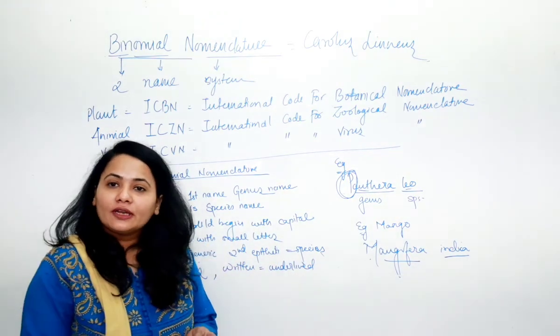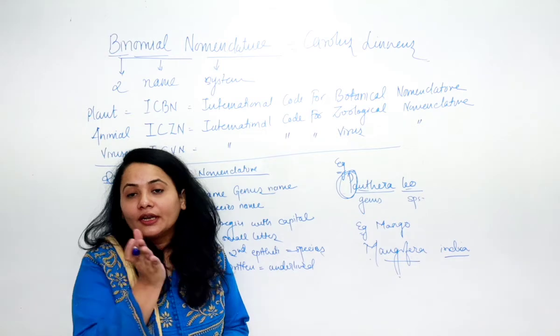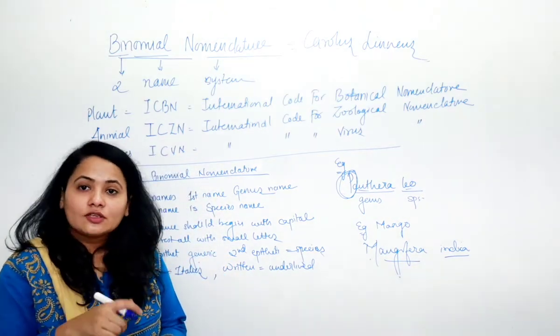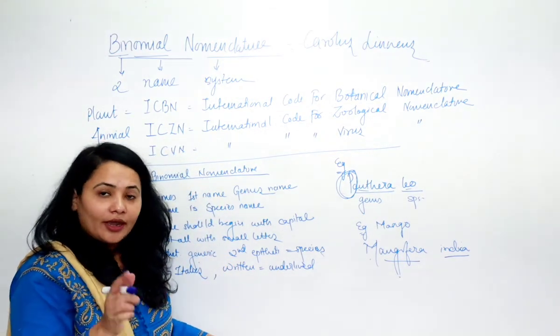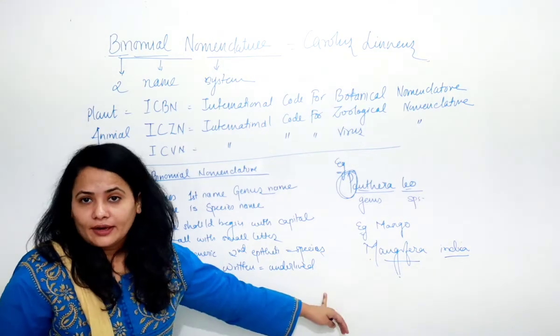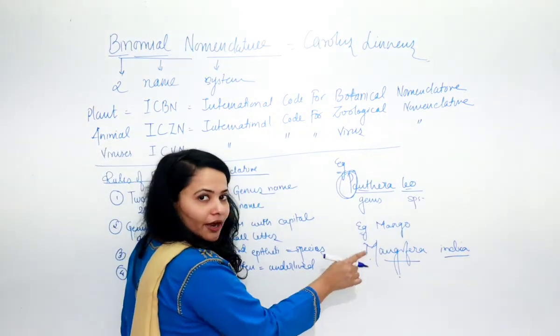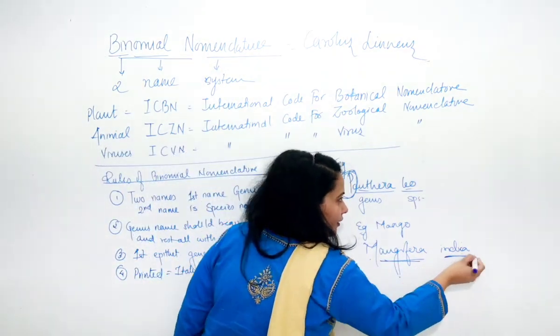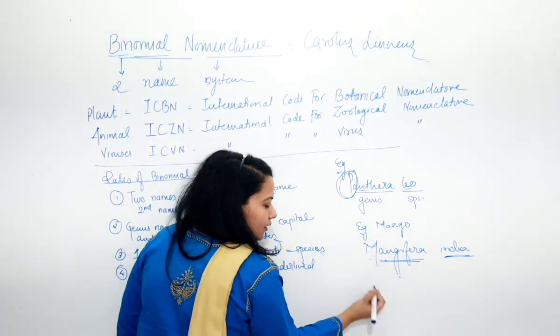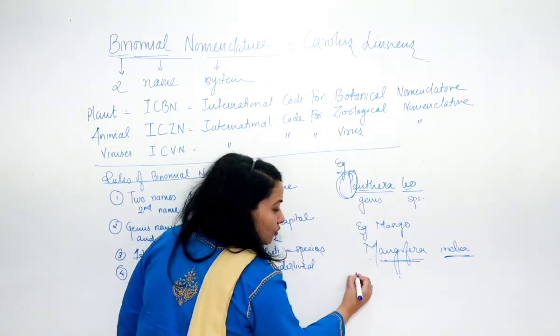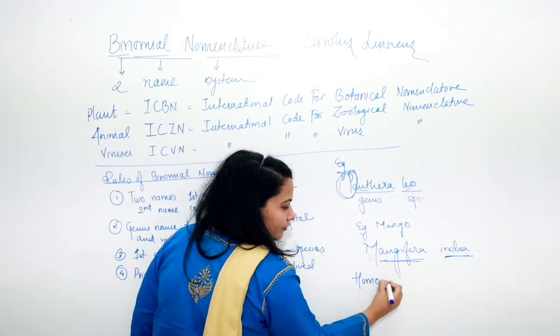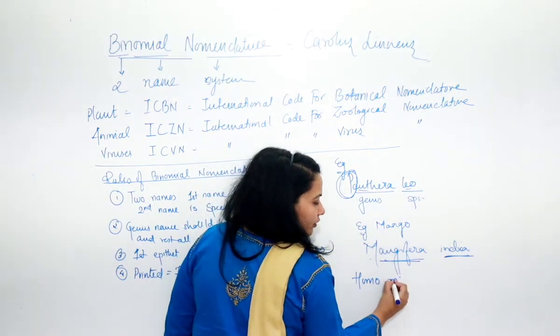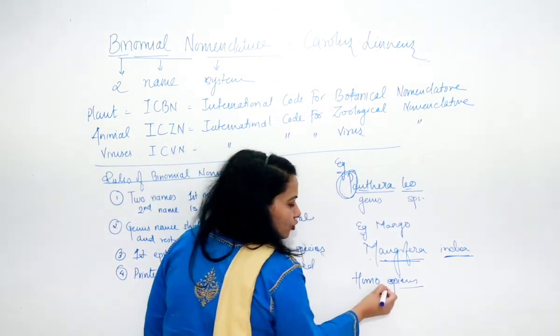Suppose you are printing that name, you will be printing it in italics. And suppose you are writing that name, then you will underline that name. Like suppose Mangifera indica, I have written this name, so I have to underline it. If I am writing another name, let's say Homo sapiens, that is the scientific name of humans, I have to underline it.